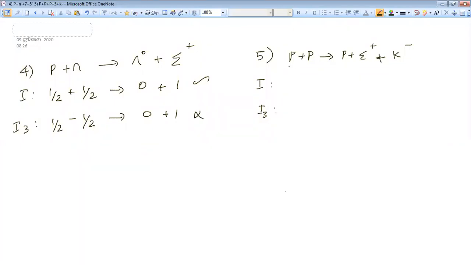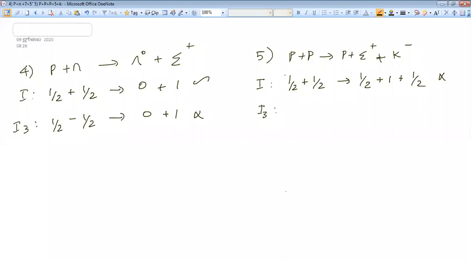And for the fifth one, 2 members family, 1 by 2, 1 by 2, 1 by 2, 3 members family, 1, 2 members family, 1 by 2. So this is not considered. On the left hand side I am getting 1, but the right hand side 2. So this is not considered.